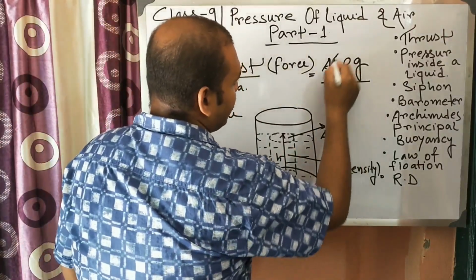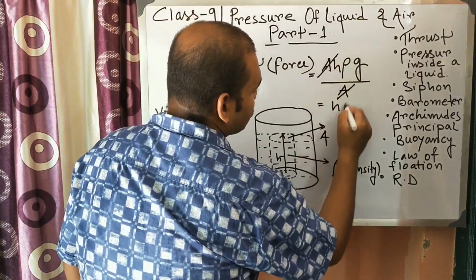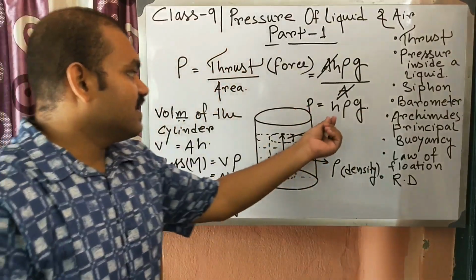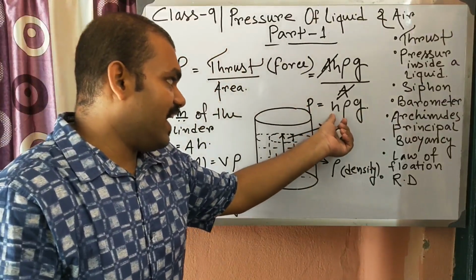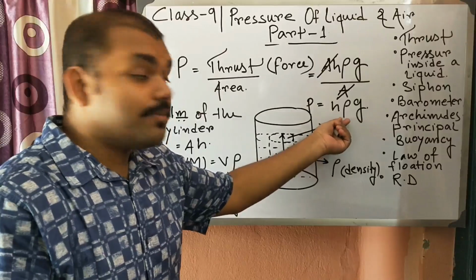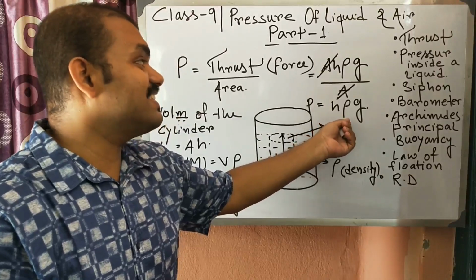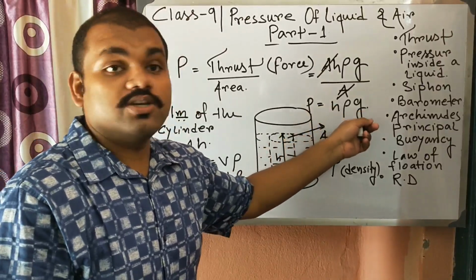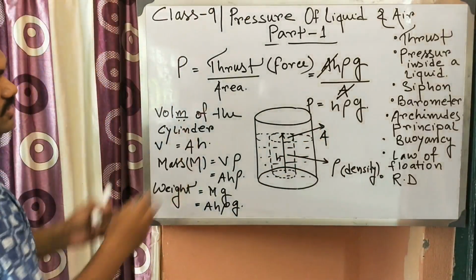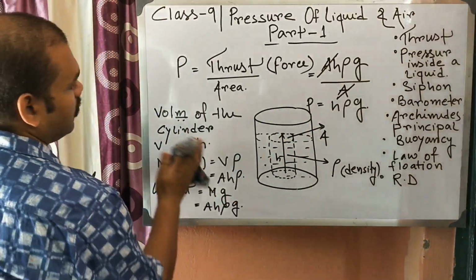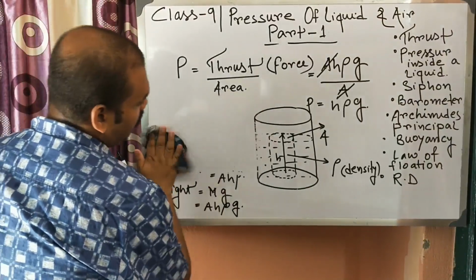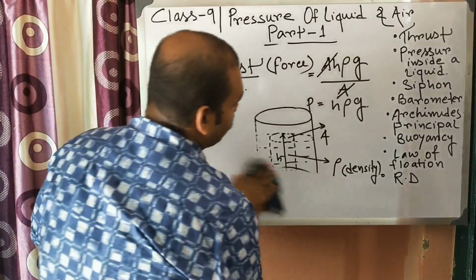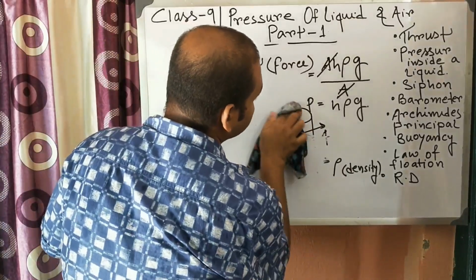So A cancels out. So h rho g. So pressure inside, at a depth of h, inside a particular liquid whose density is rho, is h rho g. So from this formula, what do you get to know? From this formula, we will get to know about the characteristics of the liquid pressure.